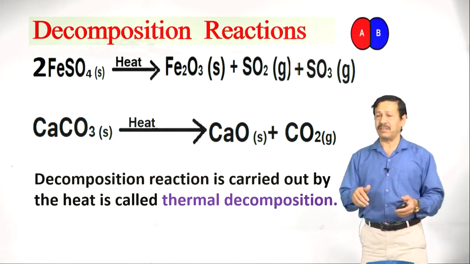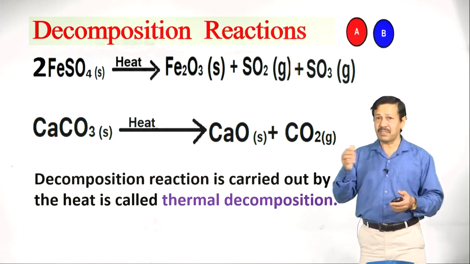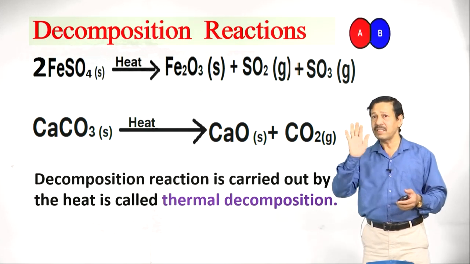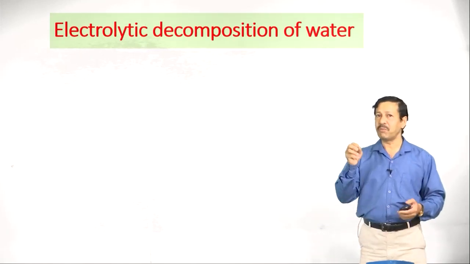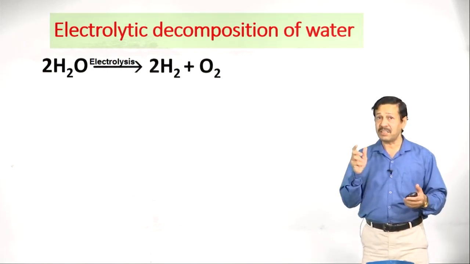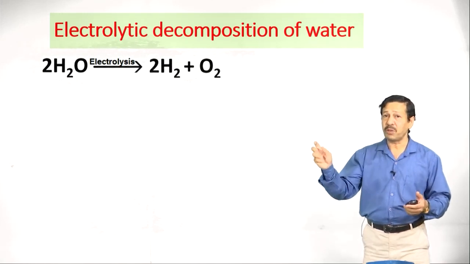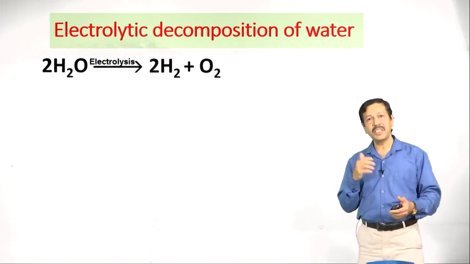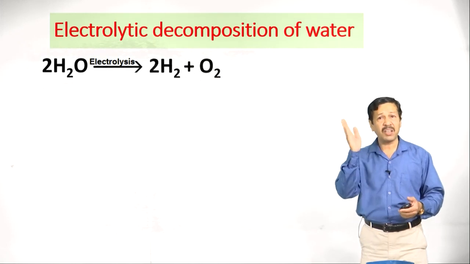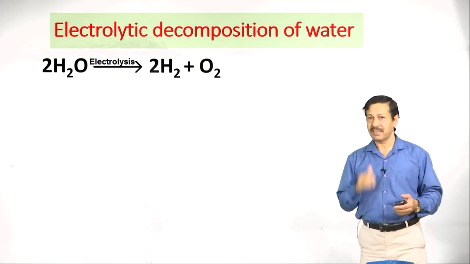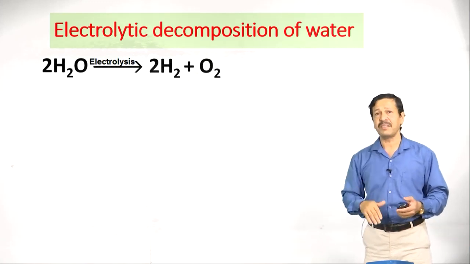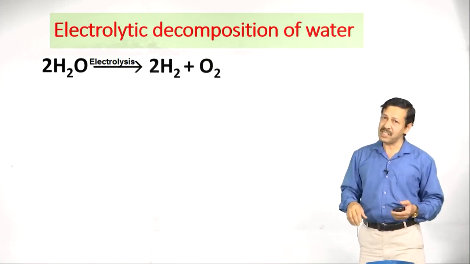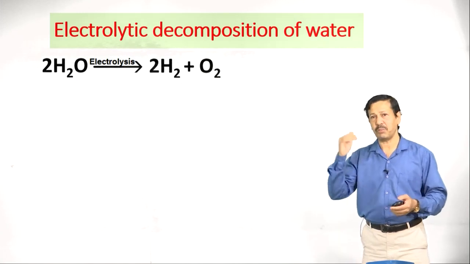The reaction in which heat is used, then you call that one thermal decomposition. Now let us move on to the next very important one, that is electrolytic decomposition of water. Here water is broken down into constituent elements. Such a reaction done by using electric current is said to be electrolysis or electrolytic decomposition.